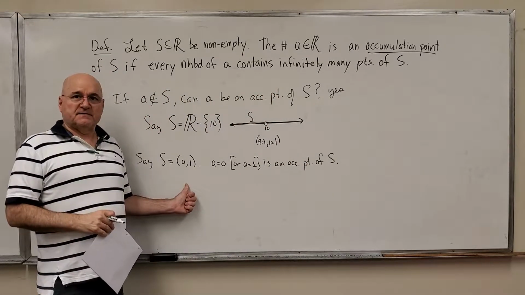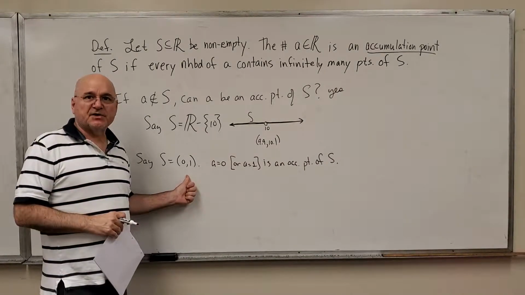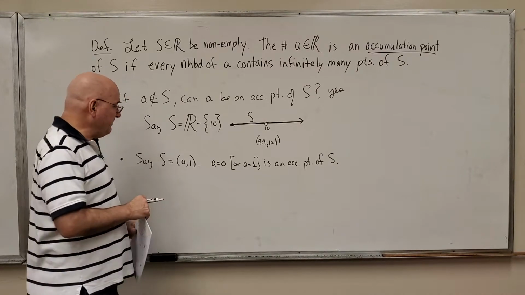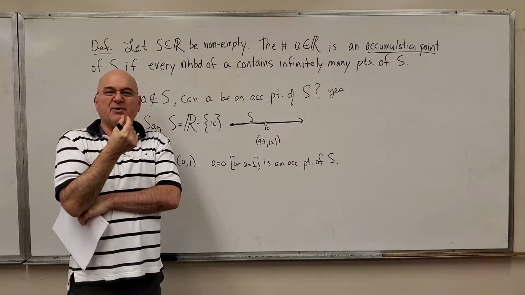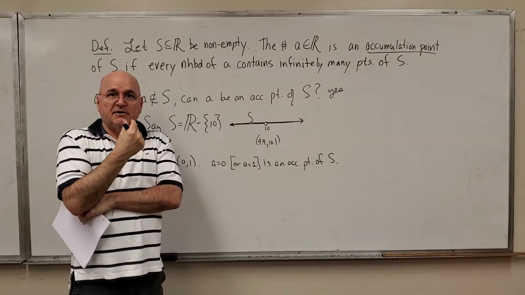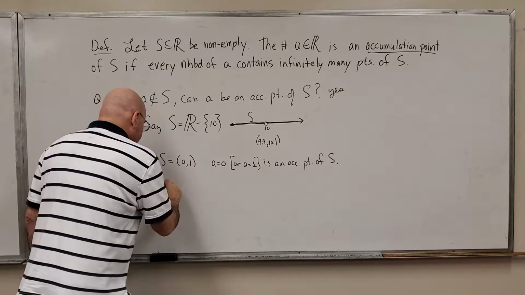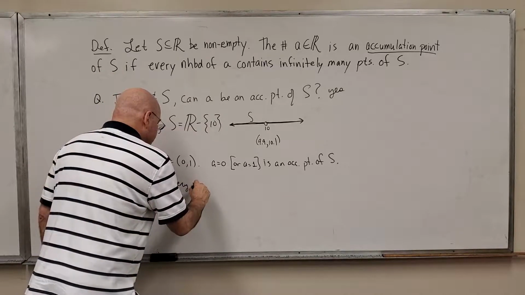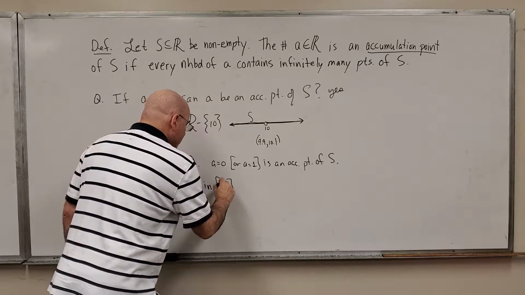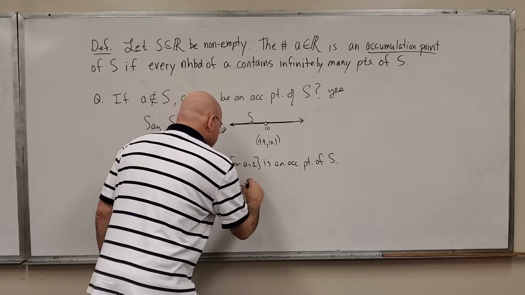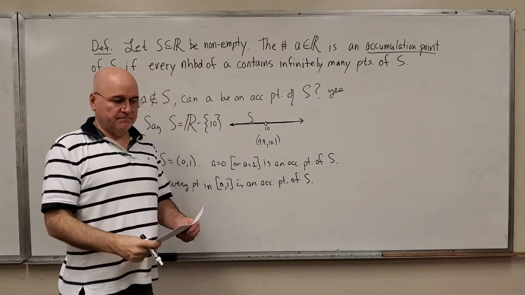Can we say more about this? Yeah, we can. Every number in this interval is an accumulation point, because from any point in this, if you choose one point and take an epsilon neighborhood around it of any size, you're going to get an infinite number of points of the set S. So I'll say that every point, or every number in this set, every single one of them, is an accumulation point of the set S.